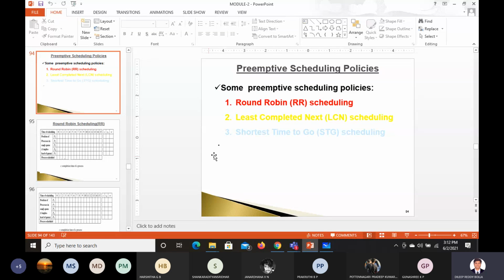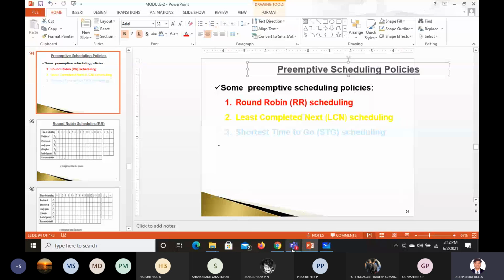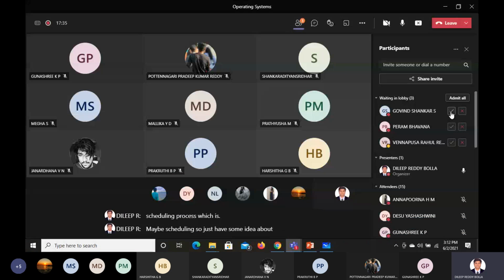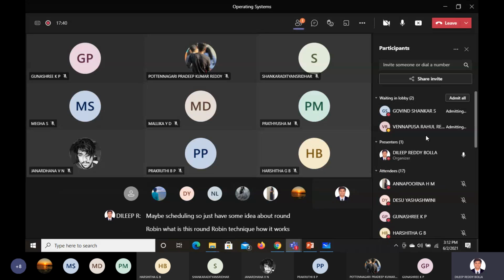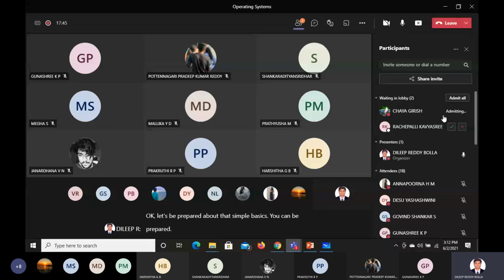Good afternoon, sir. Yeah. So today's topic is we discuss round robin scheduling, which is a preemptive type scheduling. Just have some idea about round robin. What is this round robin technique? How does it work? Just be prepared about that. Simple basics you can be prepared: what actually this round robin is and what it does.